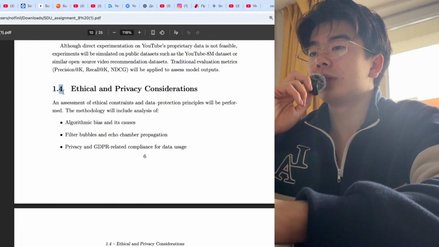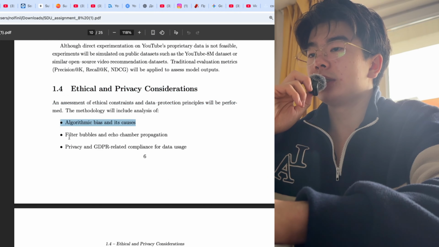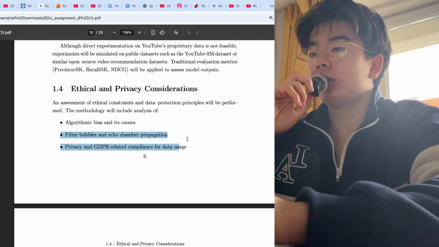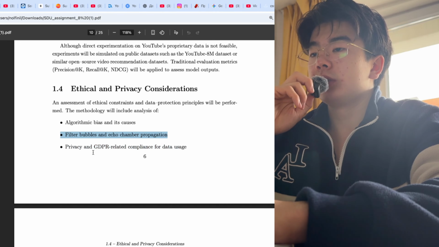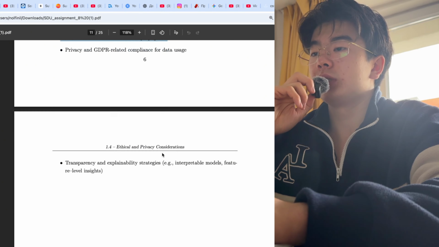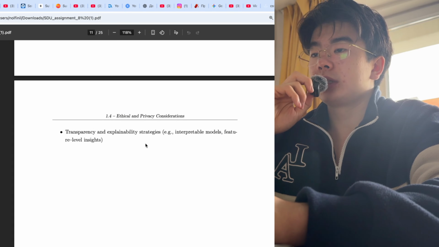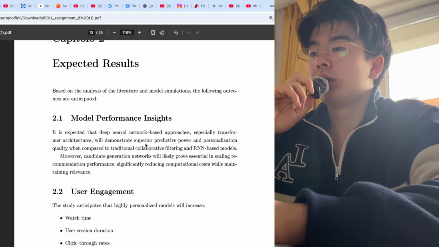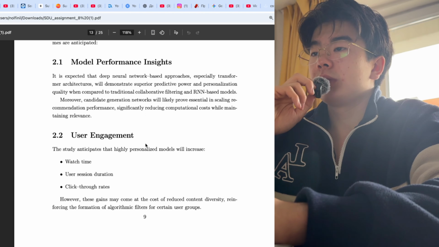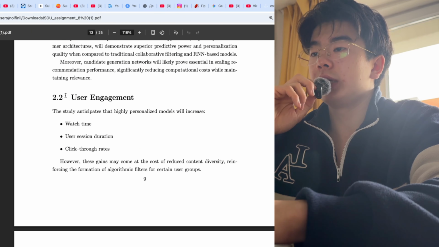So here are the ethical and privacy considerations. Here we have algorithmic bias and its causes, filter bubbles and echo chamber propagation, privacy and GDPR-related compliance for data usage, and also transparency and explainability strategies. So let's move to the expected results. Here we have model performance insights and user engagement.